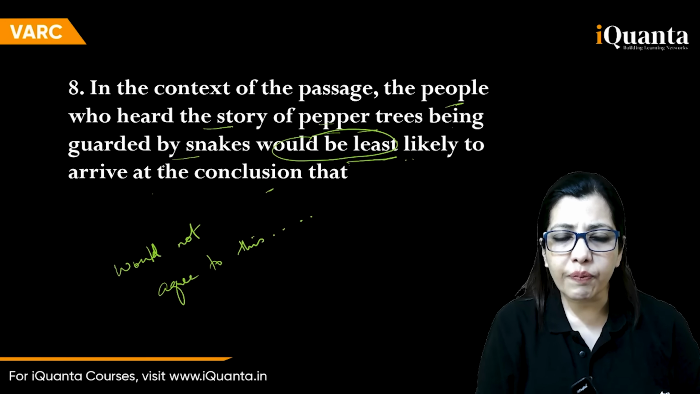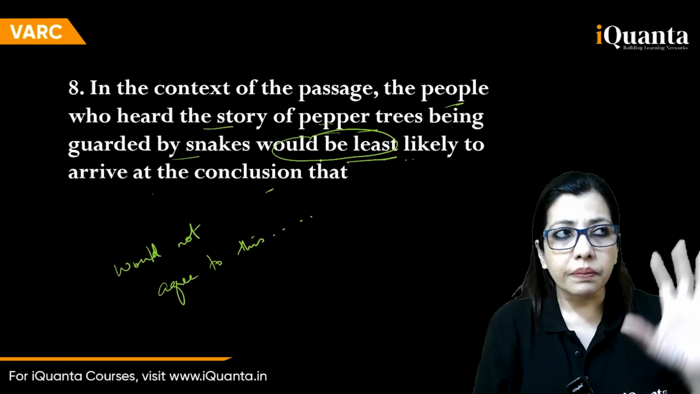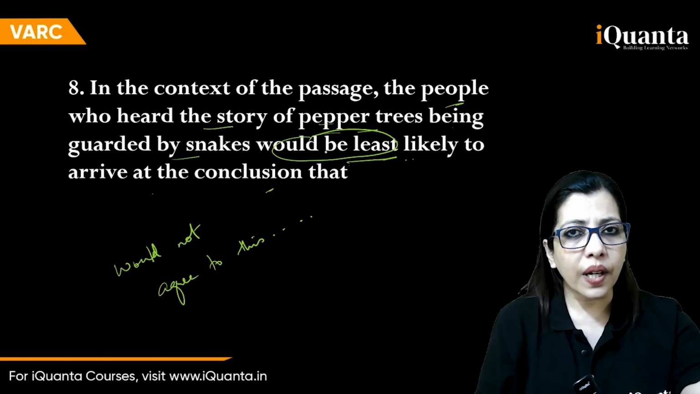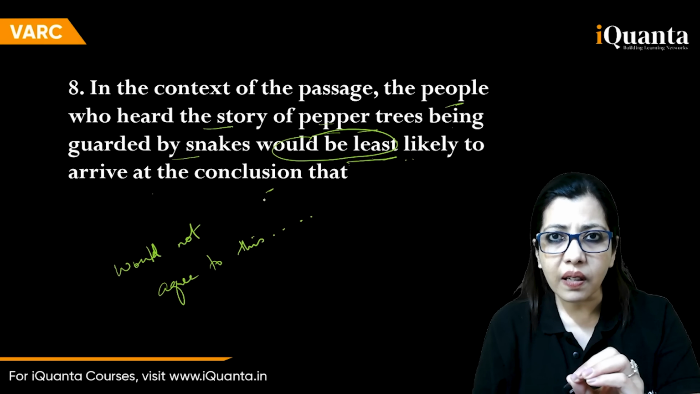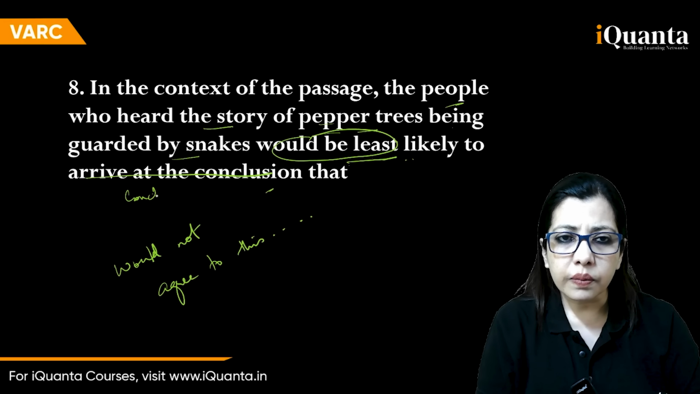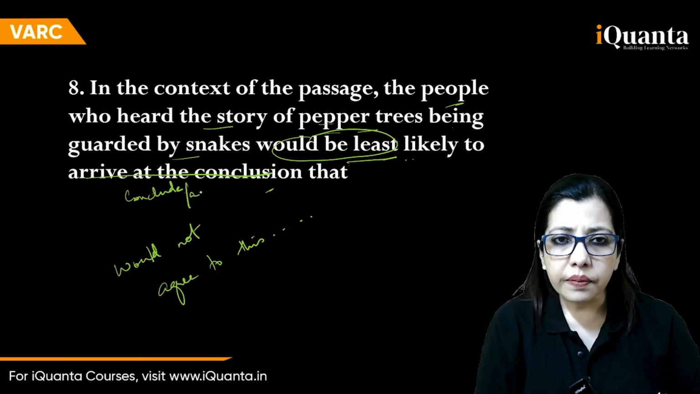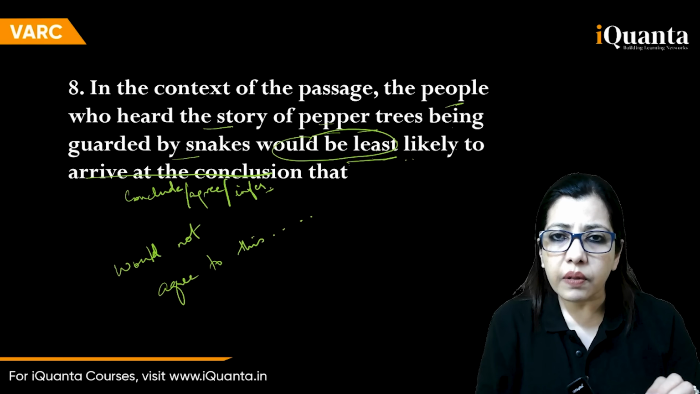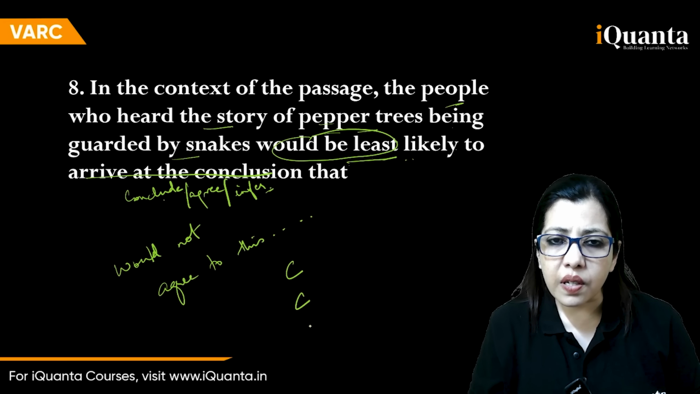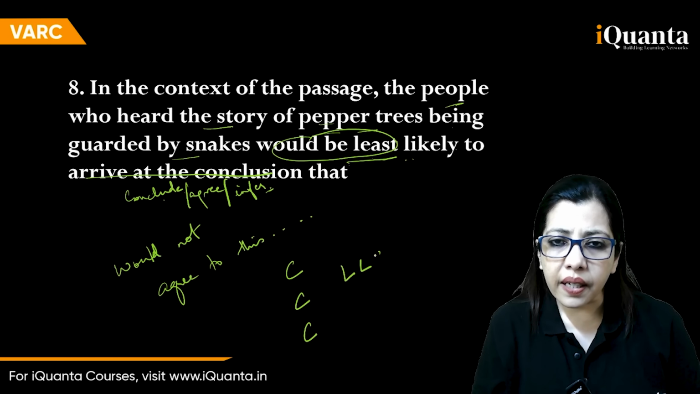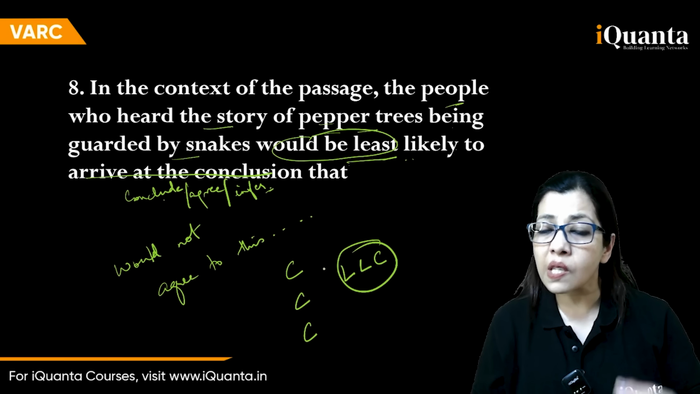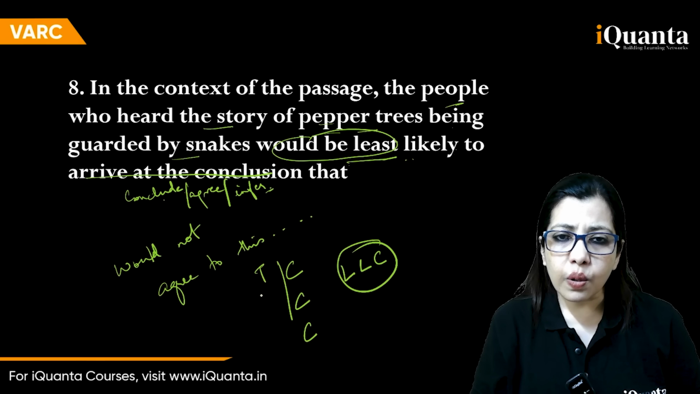The people who heard the story of pepper trees being guarded by snakes would be, first go and read that portion. On the basis of that, would be least likely to conclude, right? Arrive at the conclusion can be simplified as conclude. Conclude means agree. Agree means infer, right? So, would be least likely to conclude means they can conclude this, they can conclude this, they can conclude this, least likely to conclude. In simple language, this is going to be true, true, true. We are looking for one that is false.